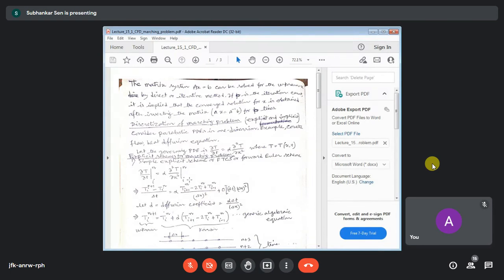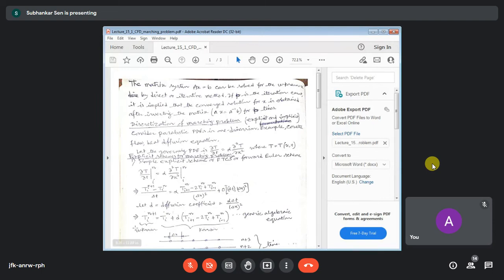Explicit scheme means that when we discretize an equation by the explicit scheme, in all equations there will be only one unknown. This gives you a diagonal matrix, as we have discussed already. Whenever we use the explicit scheme, it generates one unknown per equation, and all the equations are decoupled from the others. If you want to solve the first equation, you need not depend on the second, third, or the remaining equations. You can easily solve for the unknown of any equation, because the explicit scheme gives us a diagonal matrix. We have discussed this already.